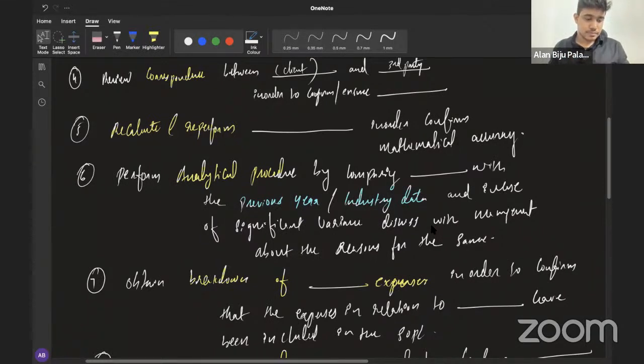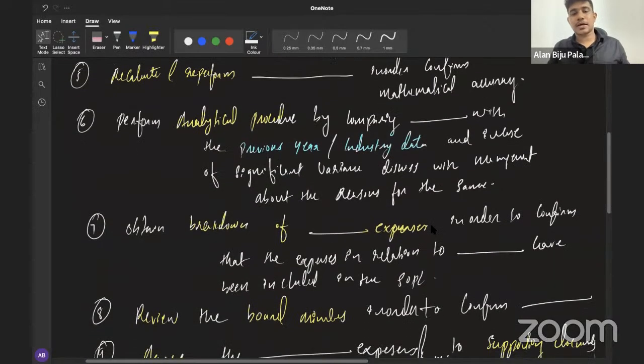Clear? Yes, sir. Okay. Then obtain the breakdown of expense in order to confirm that expenses in relation to dash have been included in the statement of profit or loss. So what will be the expense in this case?